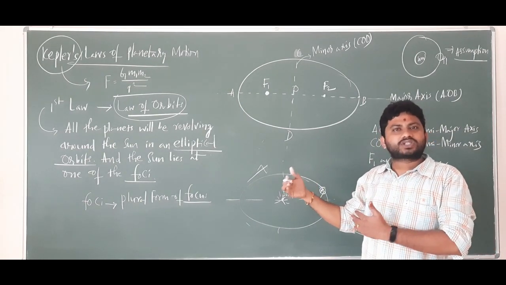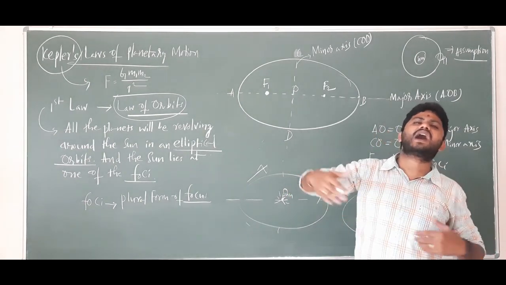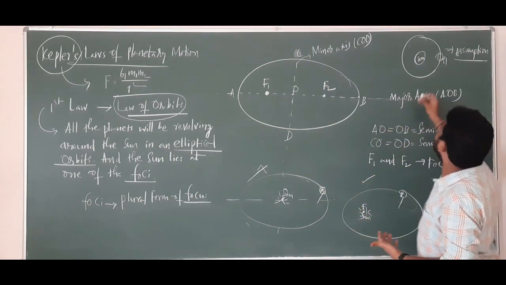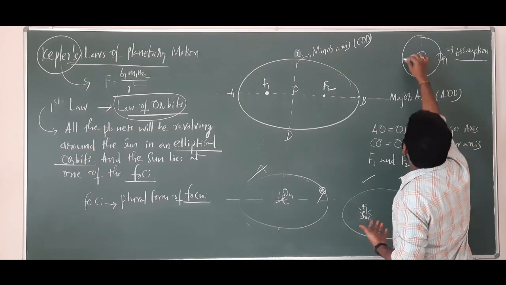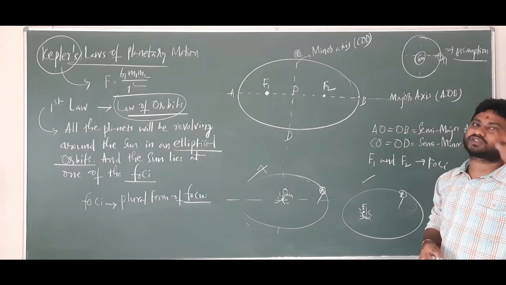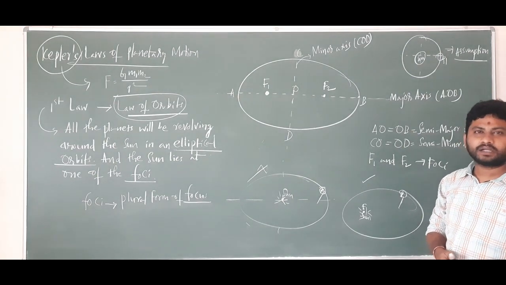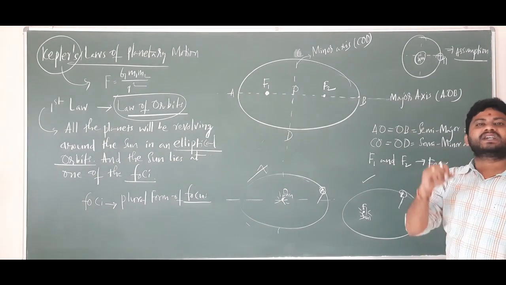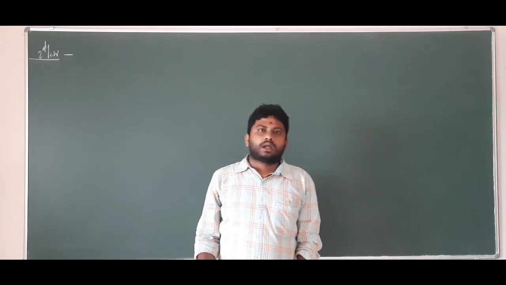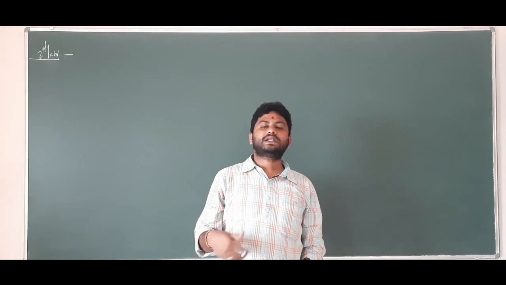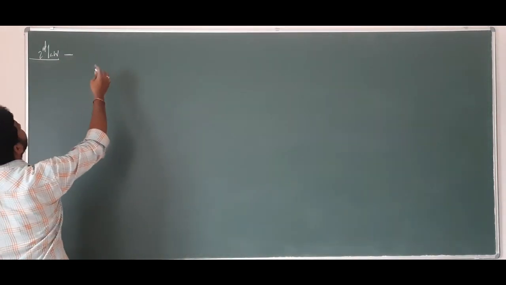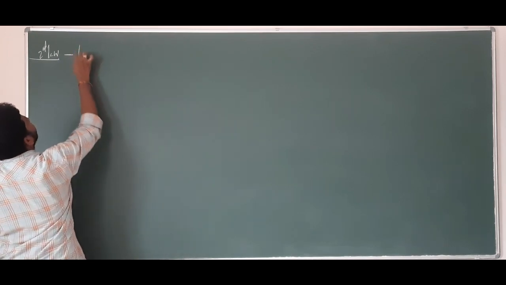because this planetary motion takes place at a far distance. Understand? So you can assume in this way also that the sun will be at the center, and this is the circular orbit the planets will take. Okay? Is it clear? Now let's start Kepler's second law of planetary motion. This second law of planetary motion is also called